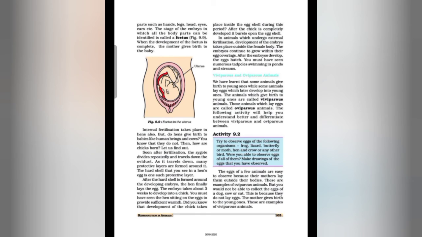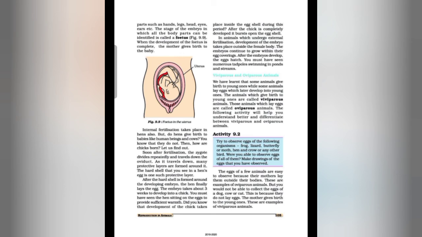So students, development of the embryo in hen. Internal fertilization takes place in hens also, but they do not give birth to young ones. After fertilization, the zygote divides repeatedly and travels to the oviduct, and then many protective layers are formed around it. The hard shell that we see in a hen's egg is one such protective layer. After the hard shell is formed around the developing embryo, the hen finally lays the egg, and the embryo takes about 3 weeks to develop into a chick.